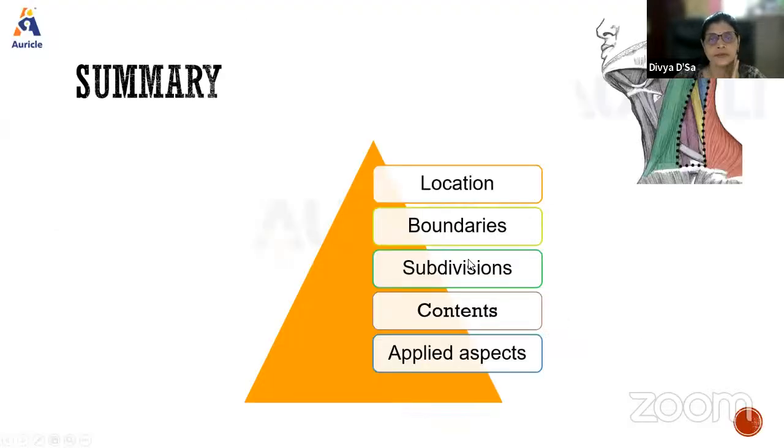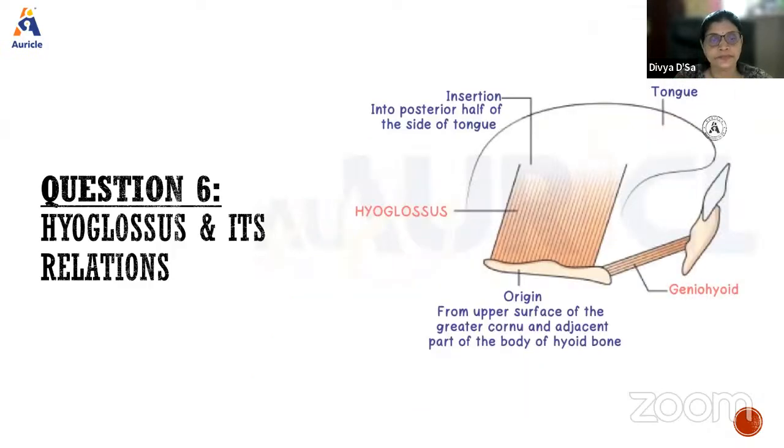Okay. Right. So this is how we will summarize. When you write, always know the headings under which you have to describe the answer. When you know the headings, the presentation of the answer improves and you can present it accordingly. Okay, so we move on to the next question, that is the hyoglossus and its relations.